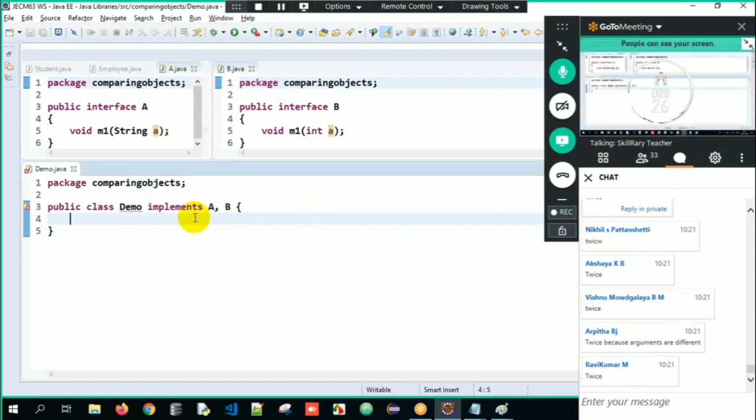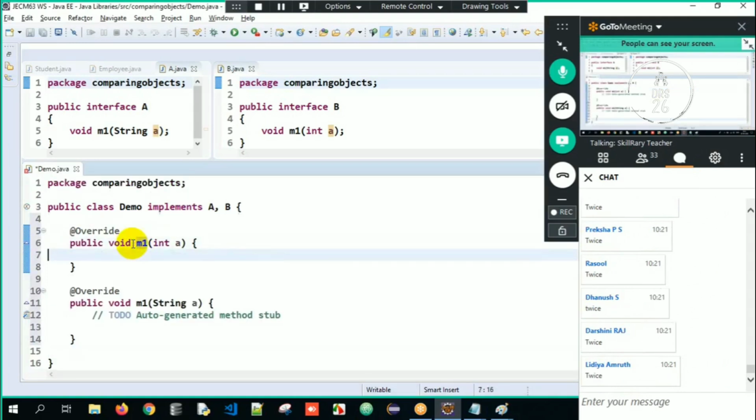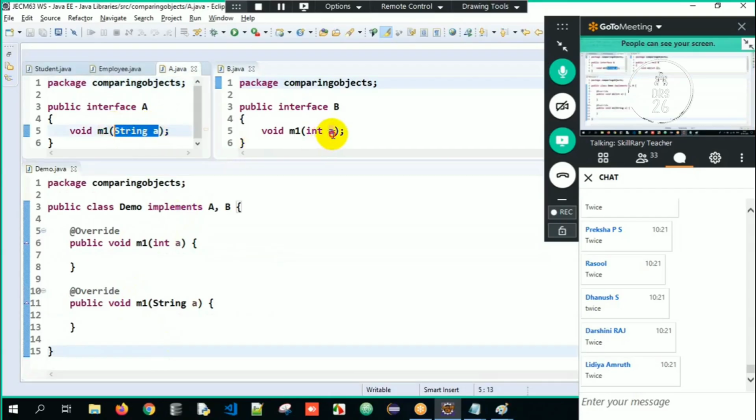Hey, I want answers from everyone. Once or twice. That's it. Very good here. So we have to override it twice here. Sir, why are we overriding twice, sir? Because there is a change in the argument here.